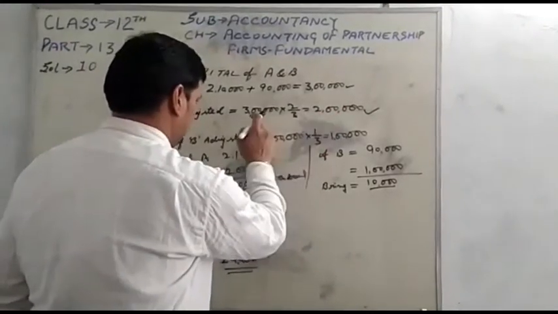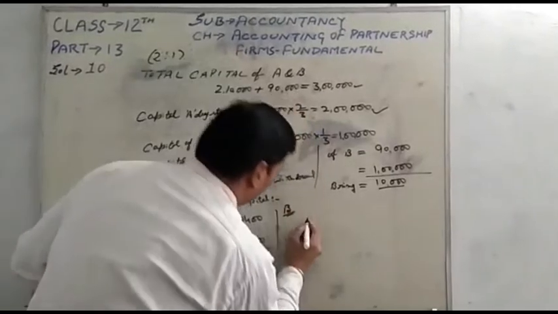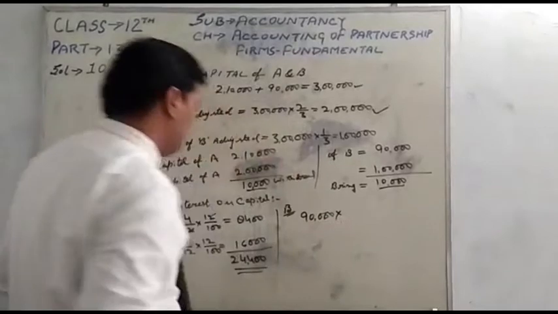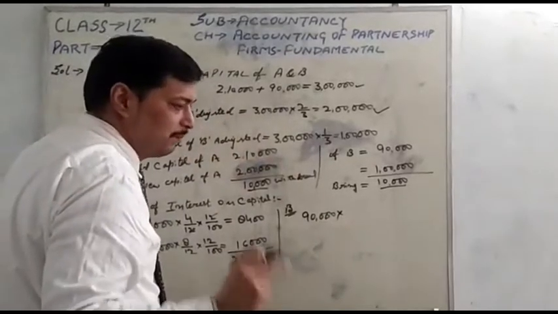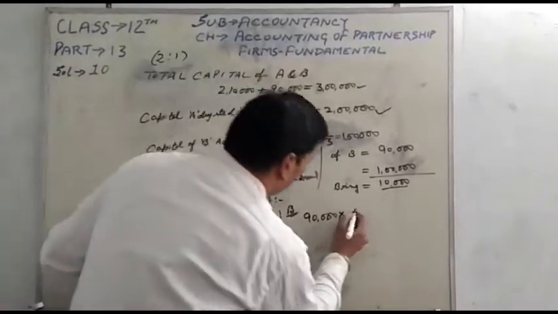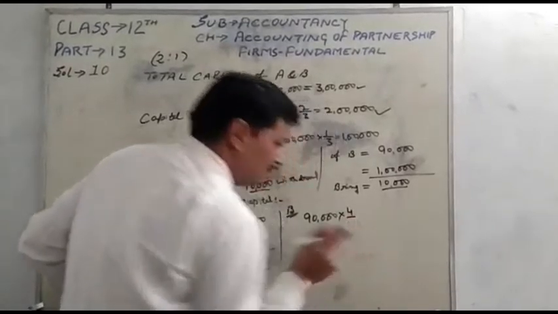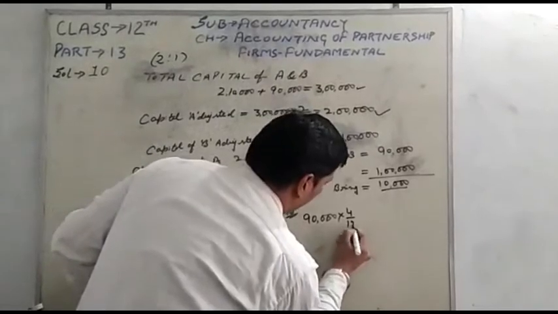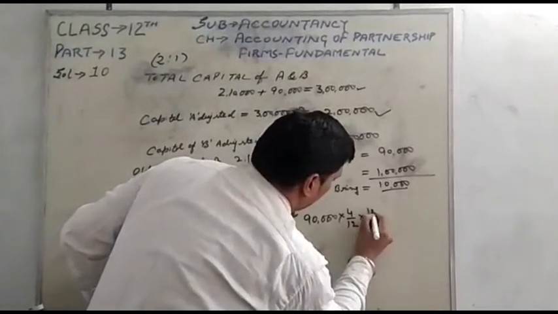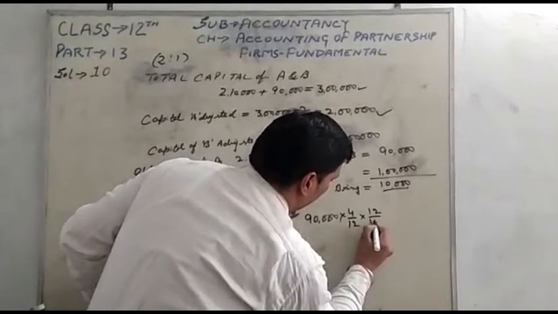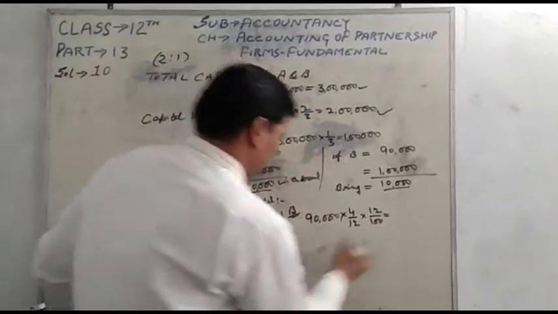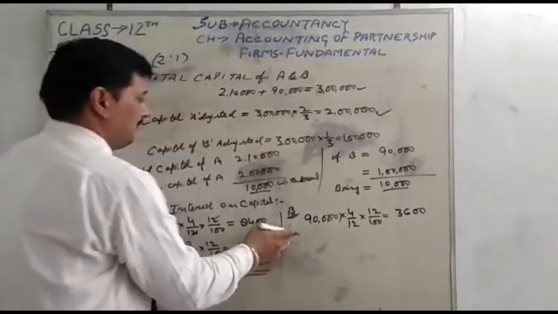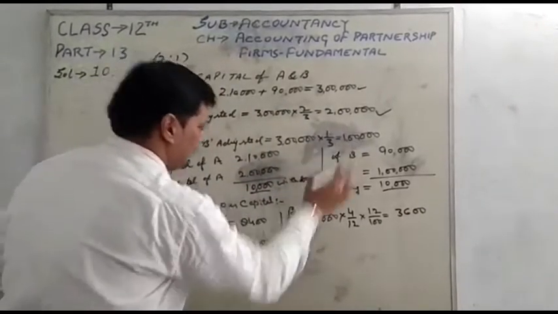The old capital of B is 90,000, and the time period is the same for both partners. From 1st April to 31st July, the capital will be the same, 90,000, for 4 months. Interest on capital is the same for both partners, 12%, which gives 3,600. And the capital changes.